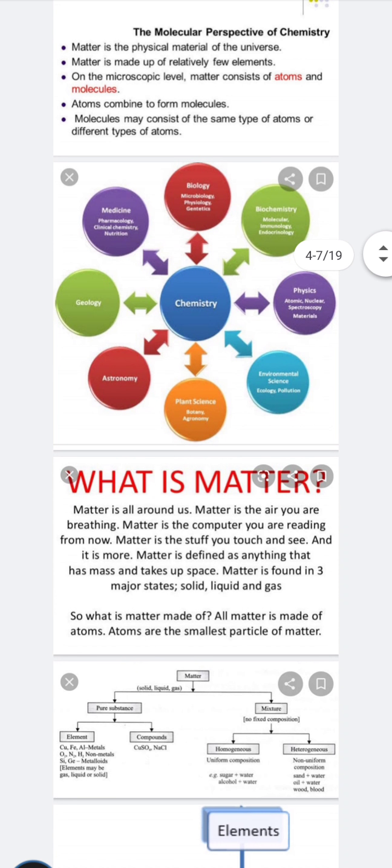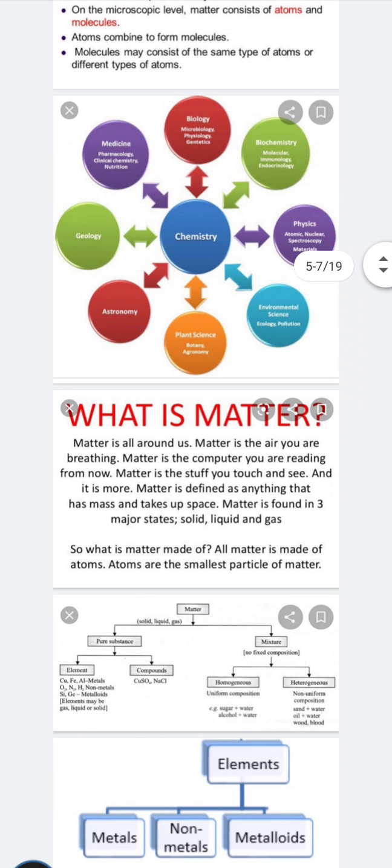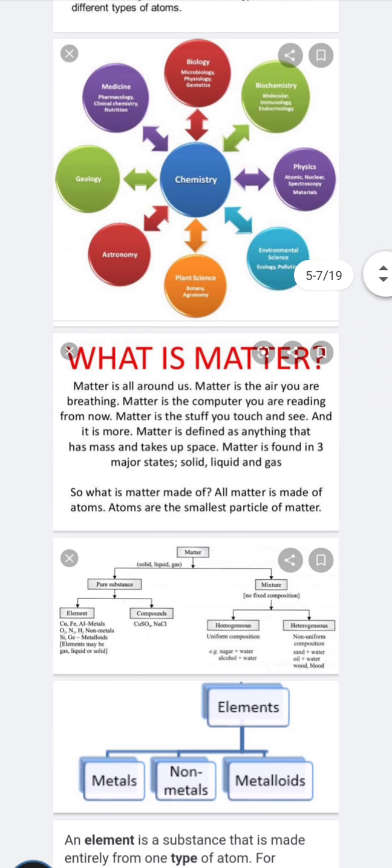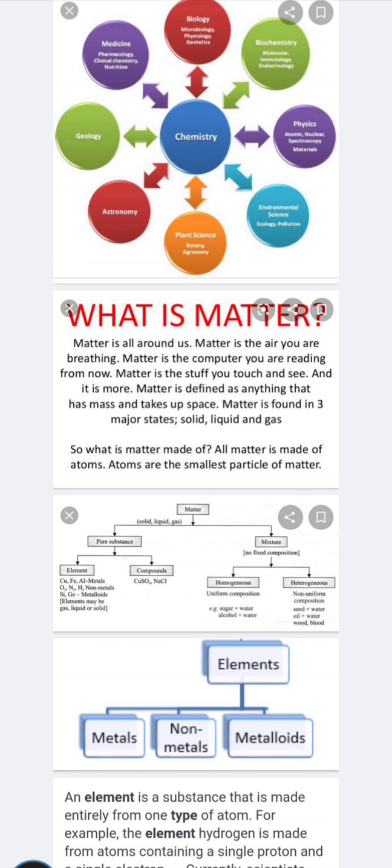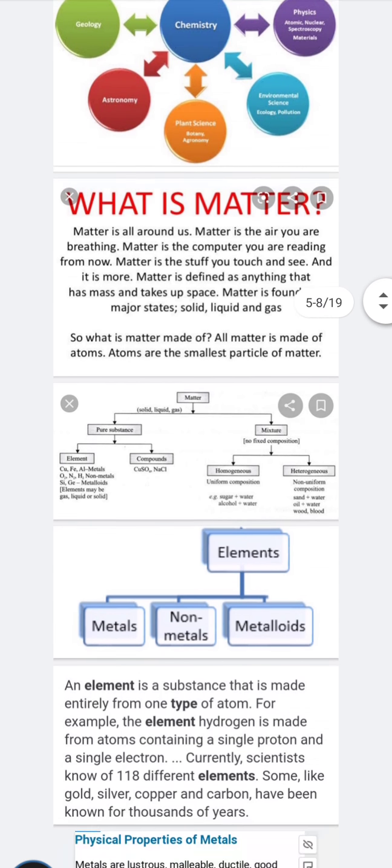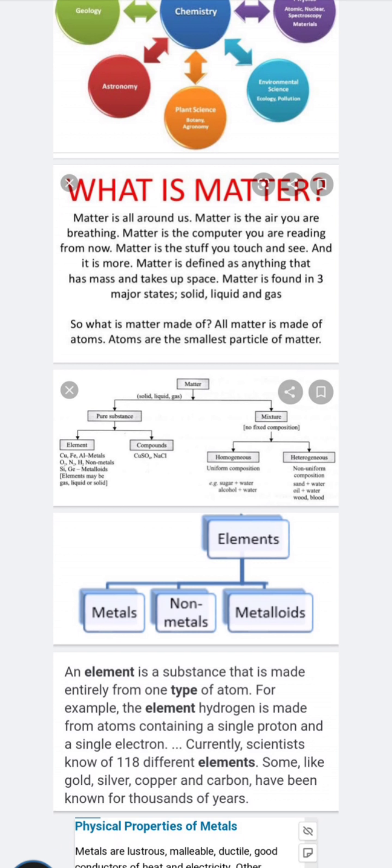Matter is found in three major states: solid, liquid and gas. Matter may be solid, it may be liquid and it may be gaseous. Then matter is further divided into two parts: pure substances and mixtures. What are pure substances? Pure substances are also divided into two parts: elements and compounds. What are elements? A substance made up entirely of one type of atom is called an element.